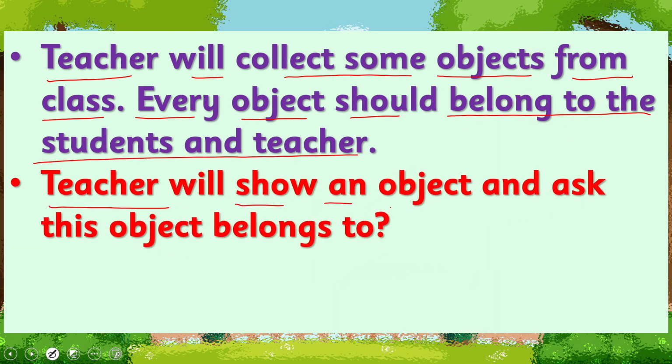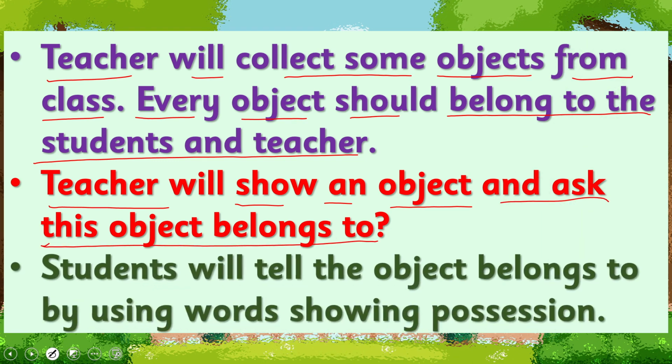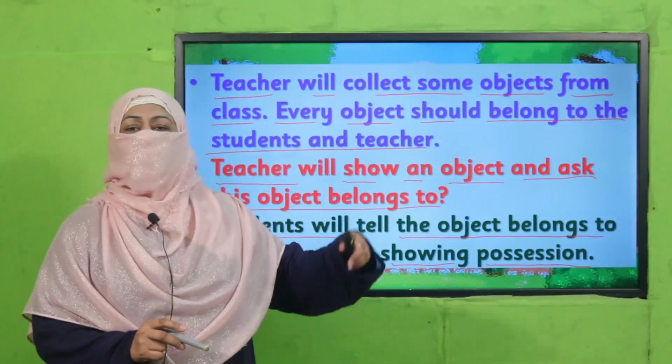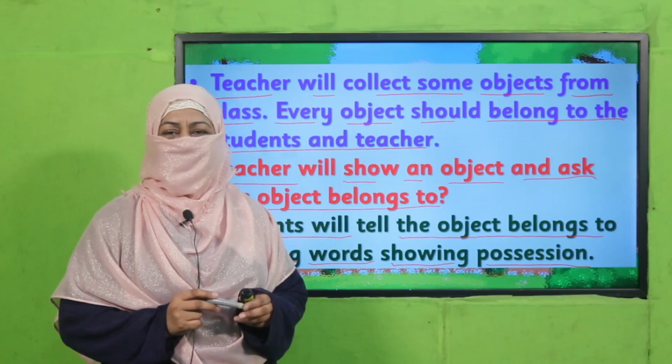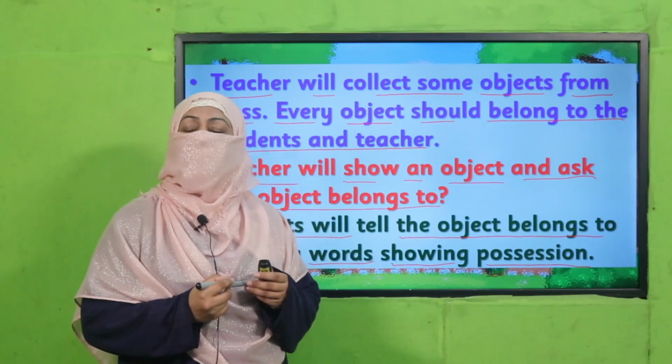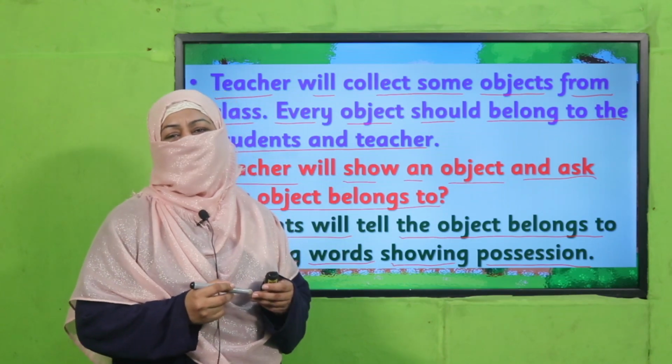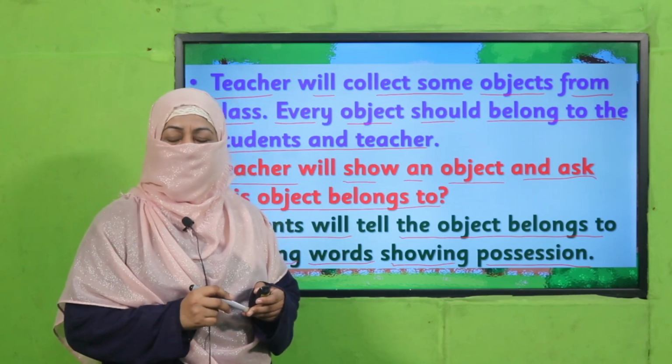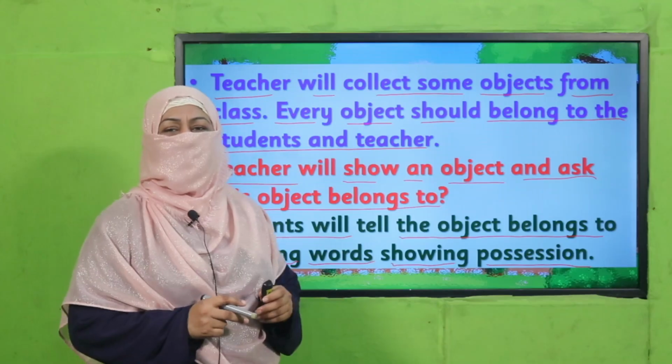Teacher will show an object and ask who this object belongs to, and students will tell who the object belongs to by using words showing possession. Like this object belongs to him or her, or this is his pencil, this is her book, it is my bag. This is how you're going to do this activity. So pause the video, enjoy the activity, and then come back.